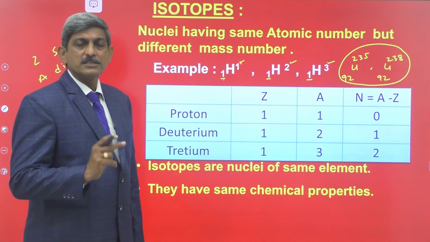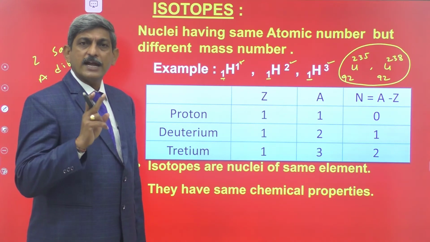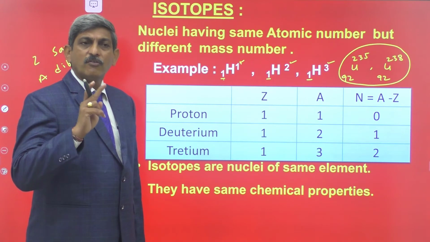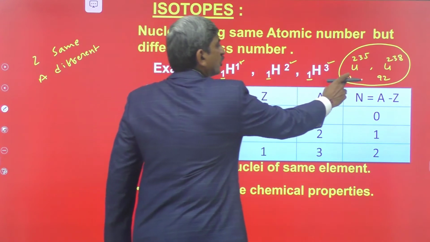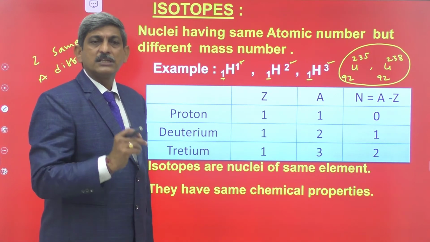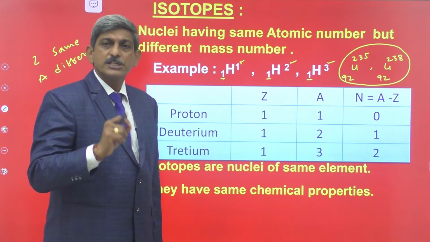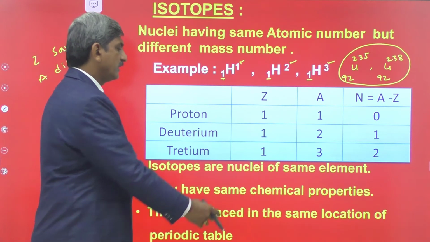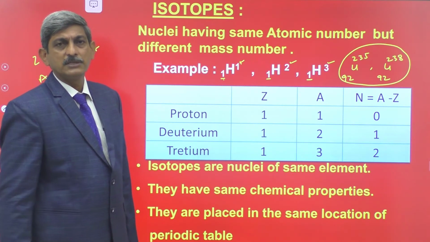But one more thing is, we know that the modern periodic table is designed by taking the atomic number into consideration while arranging the elements in the table. Here, the isotopes have the same atomic number. That's why the isotopes of the same element are located in the same location of the periodic table.